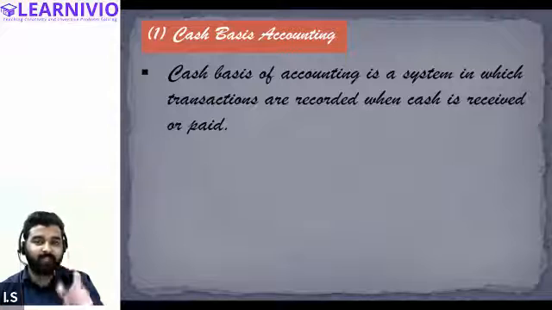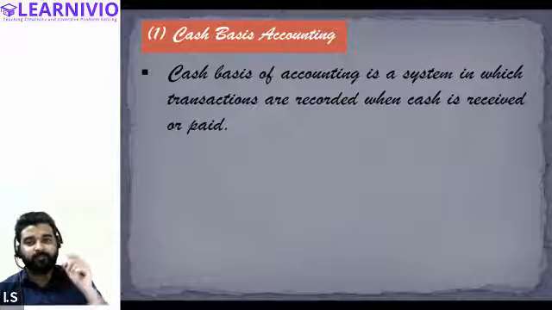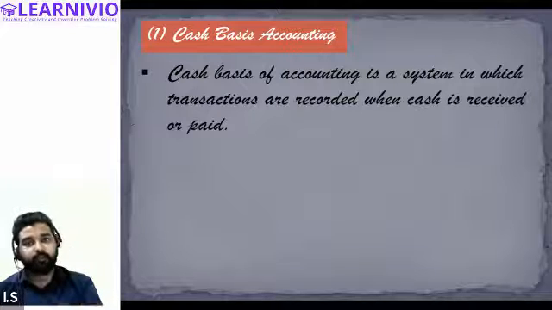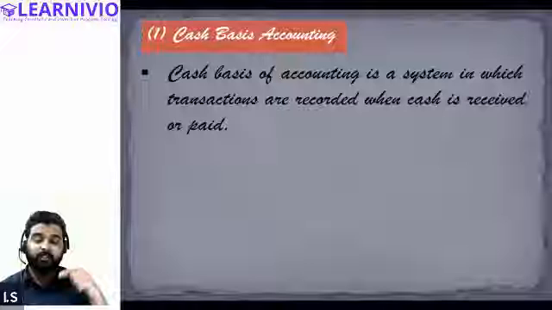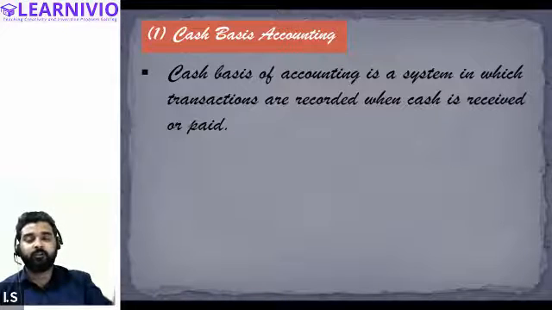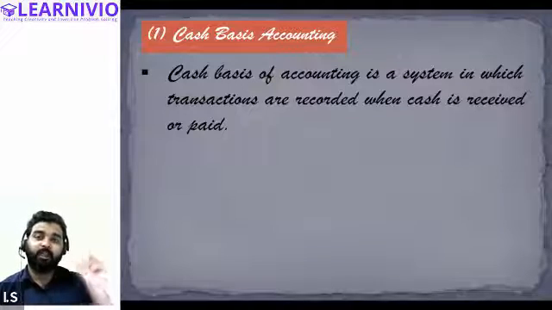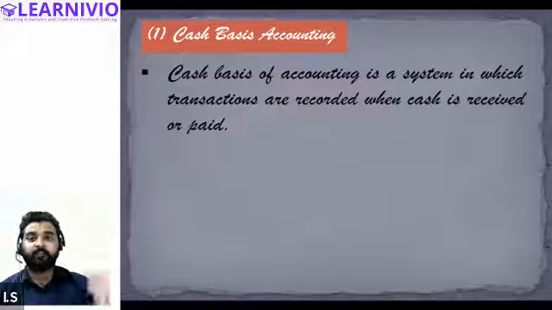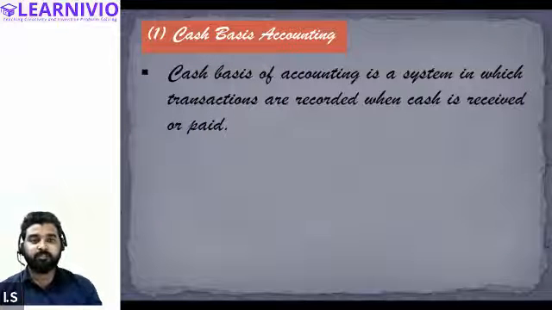So the bill that I'll be paying in December is actually related to the month of November, and it should be recorded in the November expenses. But because we are following cash basis accounting, that means we have paid the electricity bill in the month of December, so the expense will be recorded in December, not in November, even though that particular expense is related to the month of November. Yes, sir.